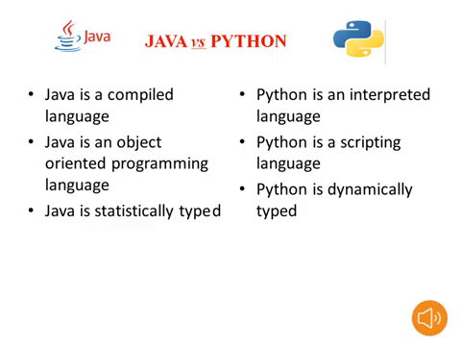This is also one of the advantages for Python, because Java is statically typed, that's why Java execution is faster than Python. Actually this is the advantage of Java. Java is statically typed, so that's why it is faster than Python, but Python is dynamically typed. Actually this is the disadvantage for Python compared to Java. Only these two things: one advantage for Java is database communication and static typing compared to Python. Only those two are the benefits of Java compared to Python. Actually Python is dynamically typed, that's why the execution time is larger compared to Java.